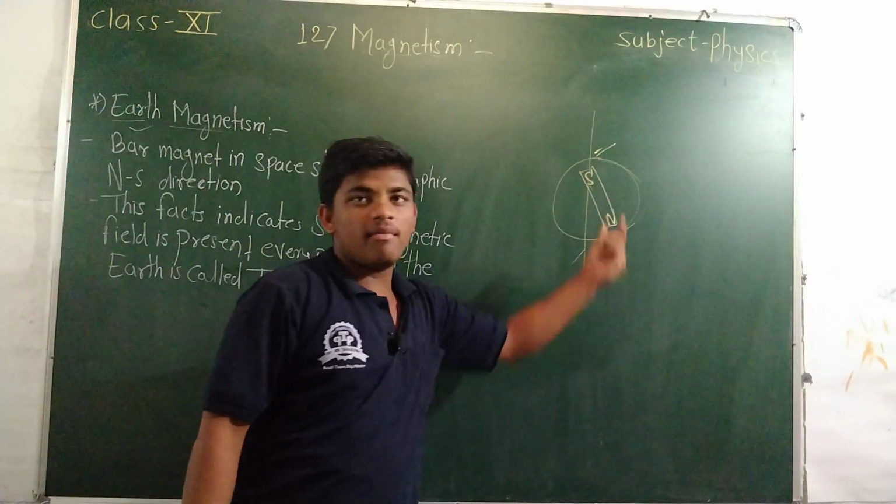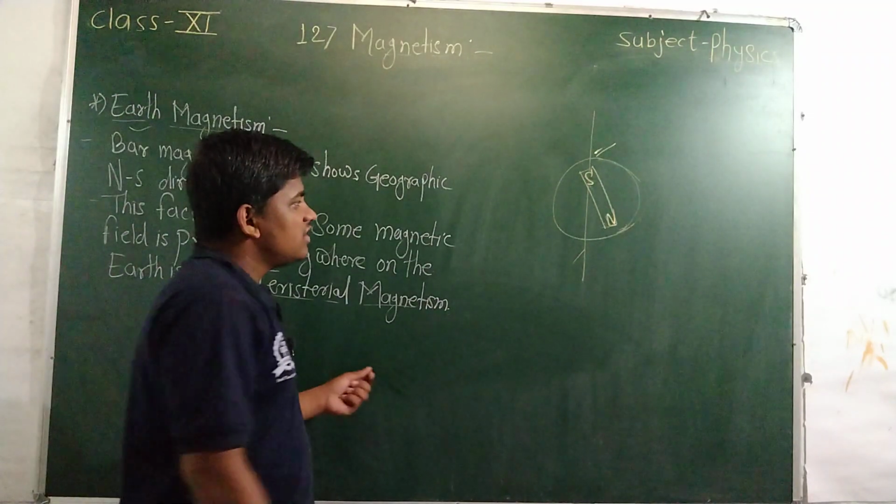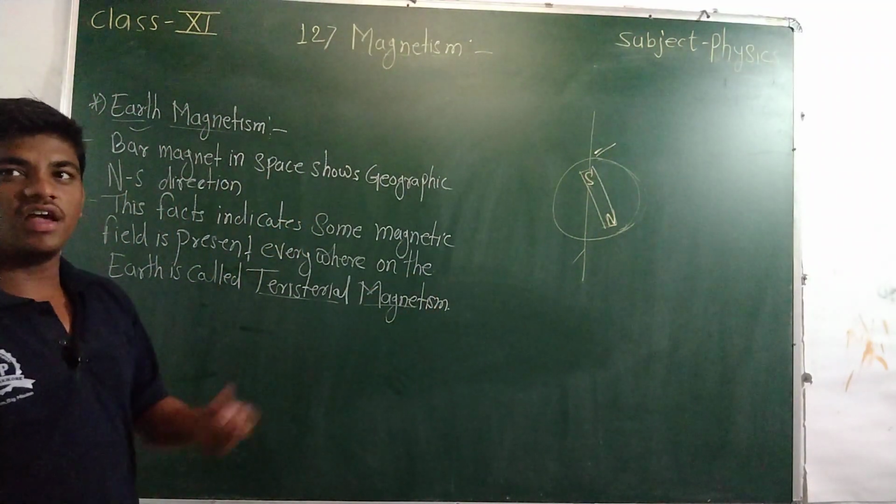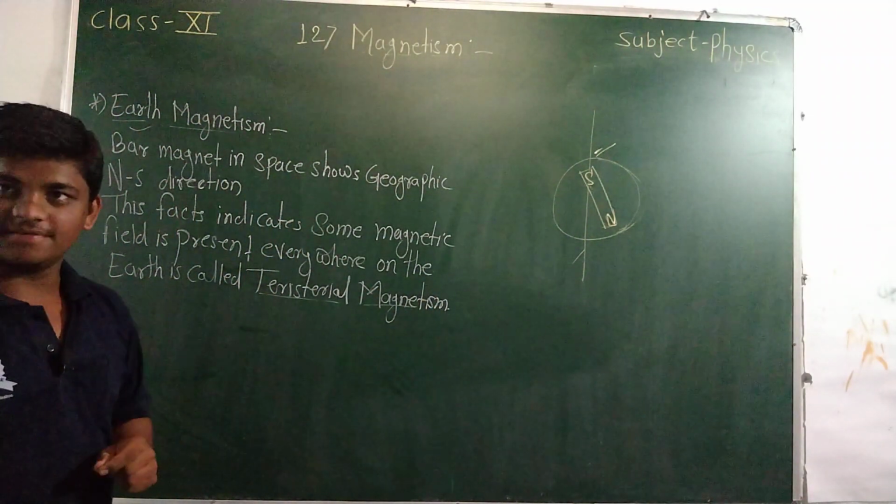We take this bar magnet here, and it aligns along the north-south, geographic directions.